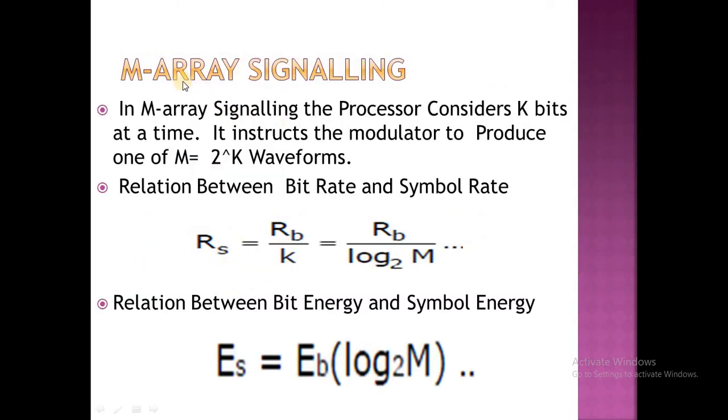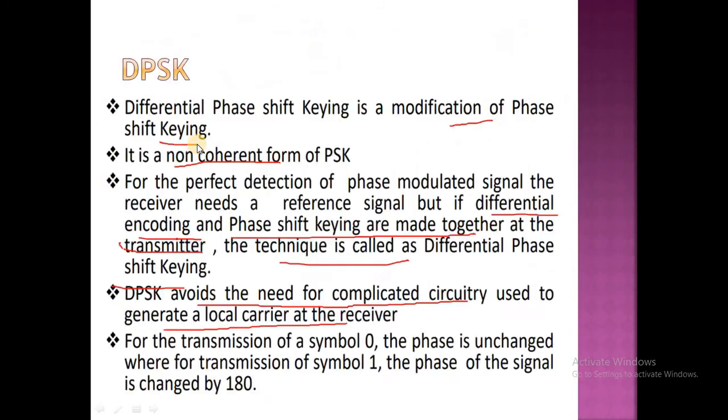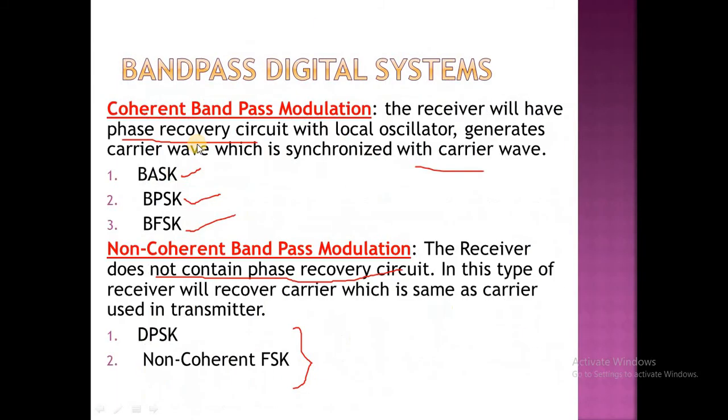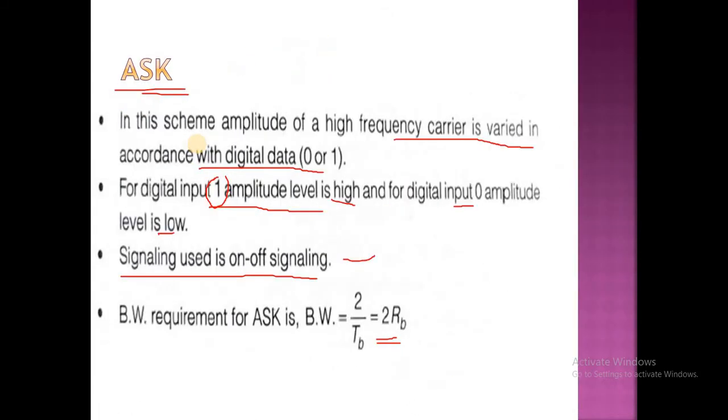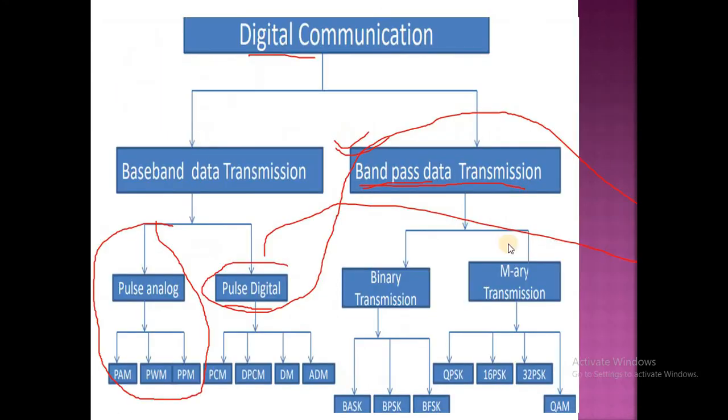Up to now we have been discussing binary transmissions. Let me revise. Up to now we discussed binary transmission: BASK, BFSK, BPSK. In binary transmission we have coherent and non-coherent. Binary transmission is completely over.